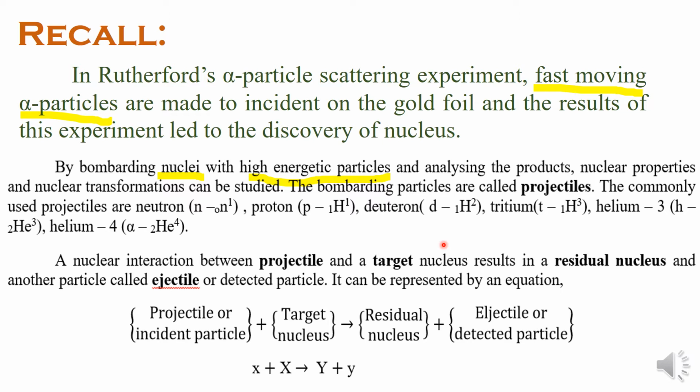Now, how do we increase the energy of the particles?